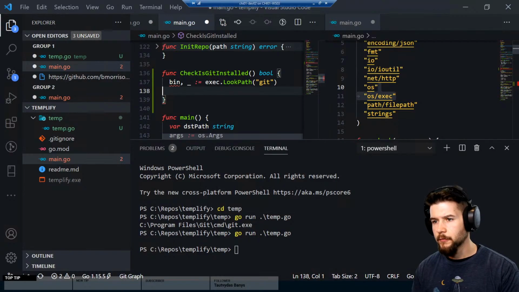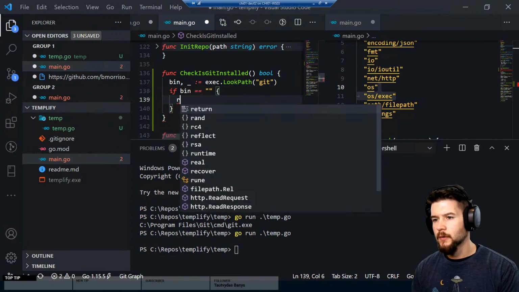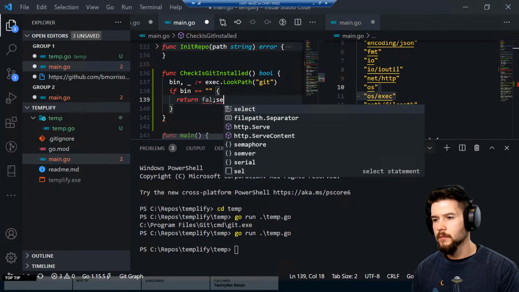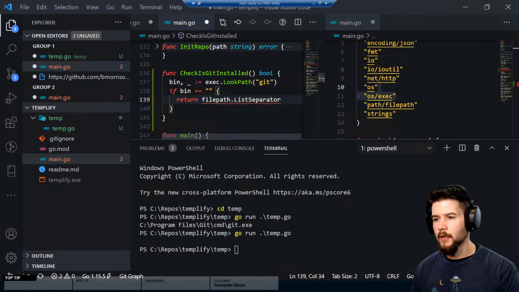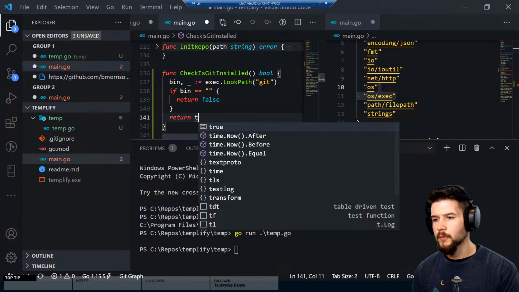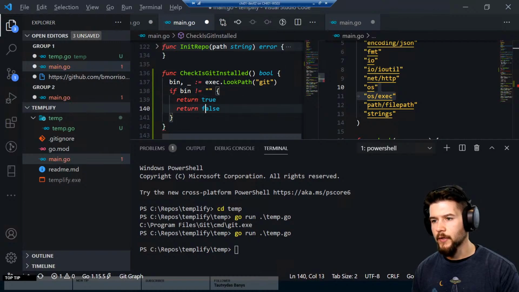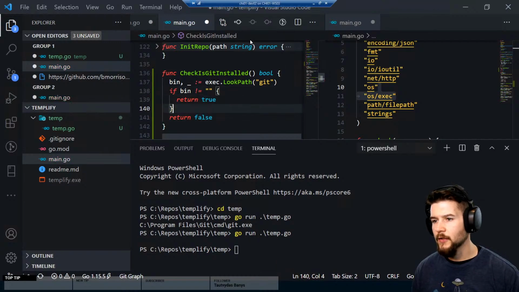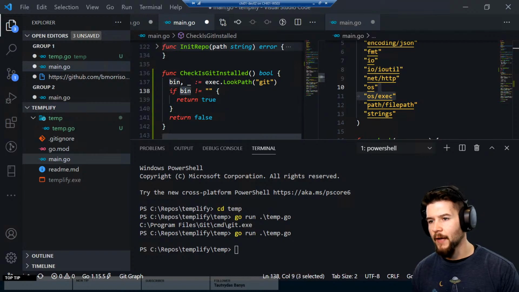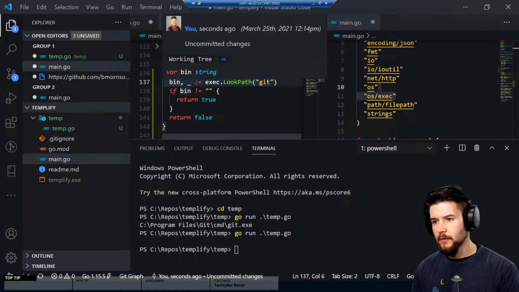So we'll say if bin is double equal to, I guess, a blank string, return false, and I guess else will do return true. I like going the opposite way here. Let's move this guy around so we can return true only in that specific condition where the binary path is not an empty string.